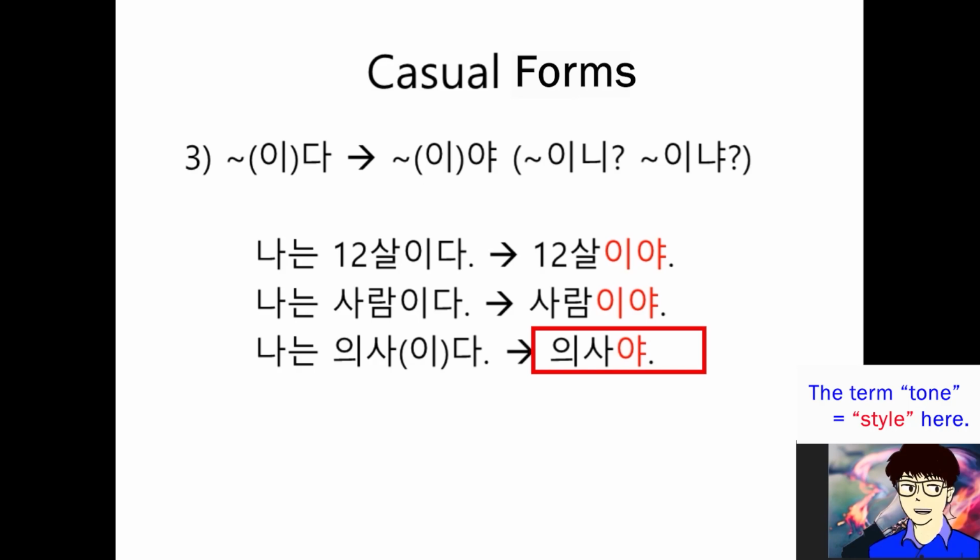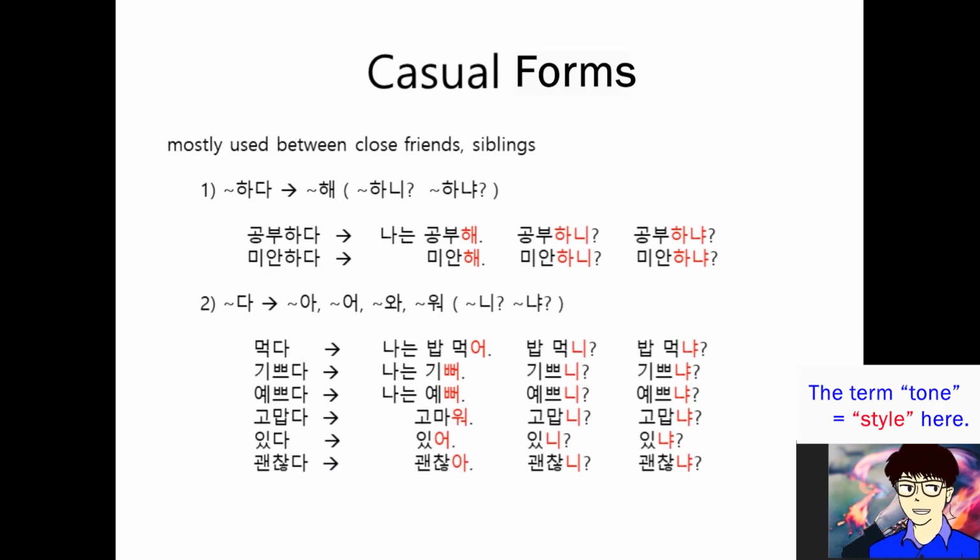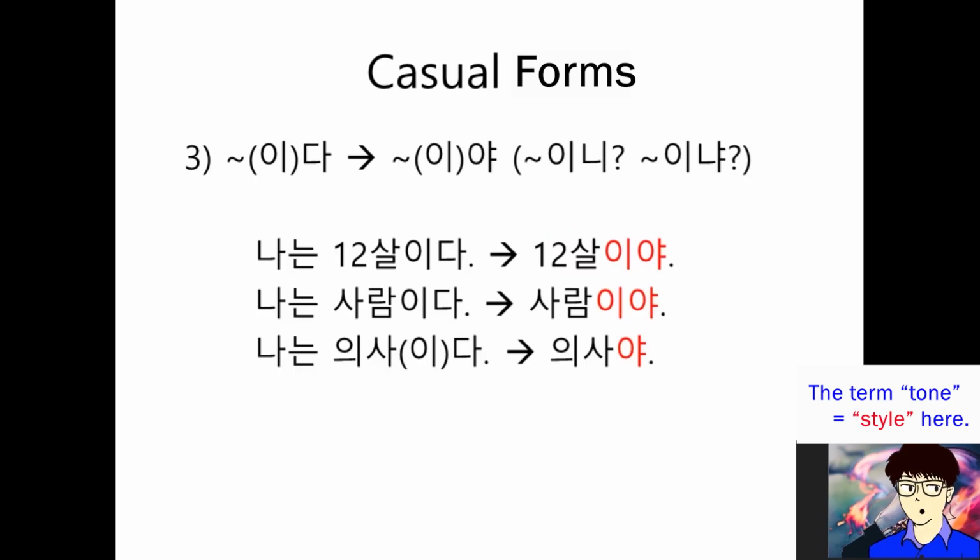의사야. 이 is dropped. Okay? 의사야. You can understand? Good. So these are casual tones. Okay? Blah blah 해, blah blah 아, blah blah 어, blah blah 워, blah blah 와, like that. And blah blah 이야 or blah blah 야.